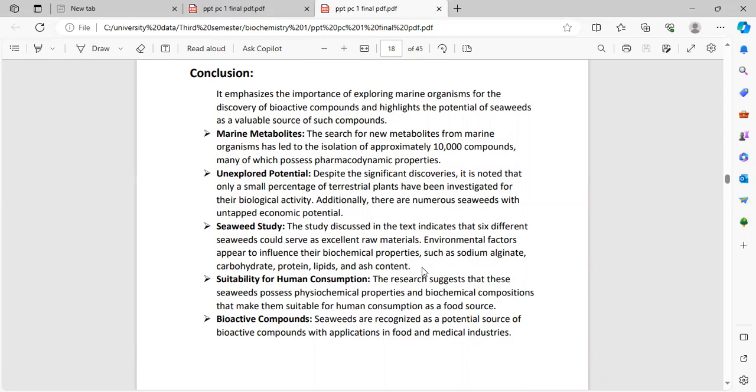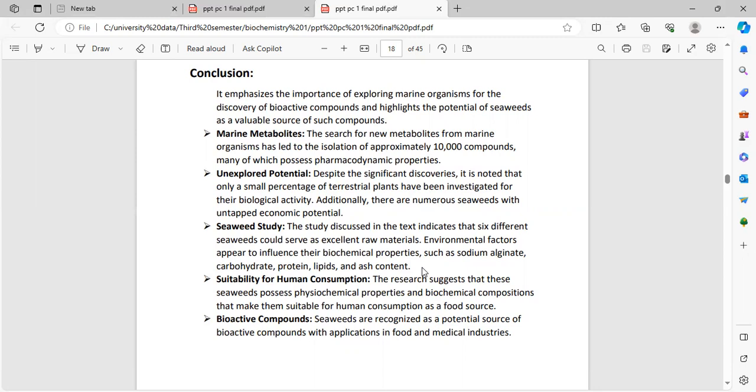Additionally, there are numerous seaweeds with untapped economic potential. Seaweed study. The study discussed in the text indicates that six different seaweeds serve as excellent raw materials. Environmental factors appear to influence their biochemical properties such as sodium alginate, carbohydrate, protein, lipids, and ash contents.